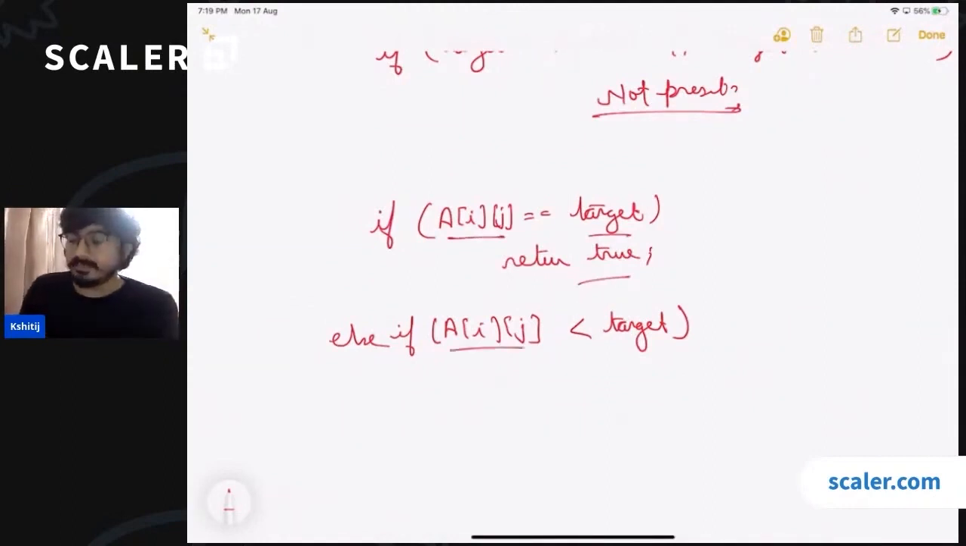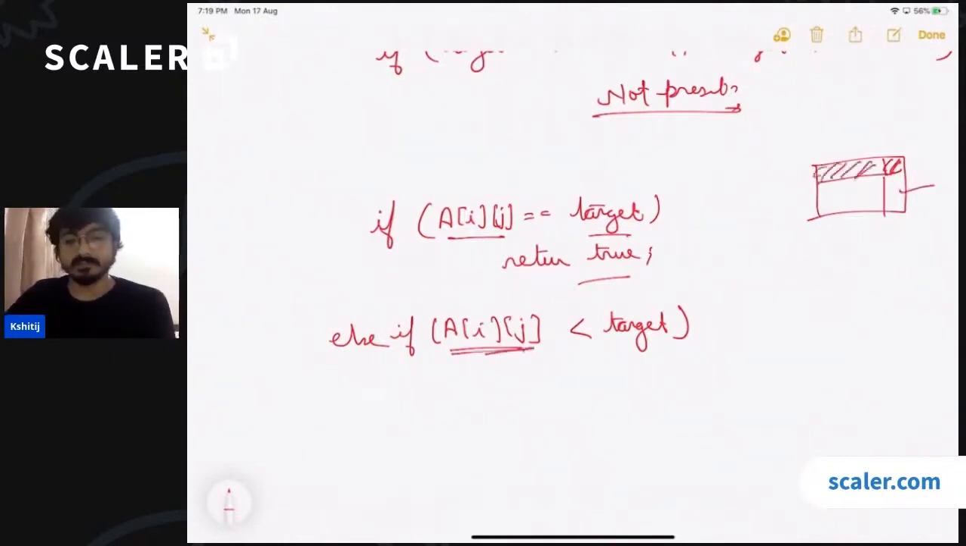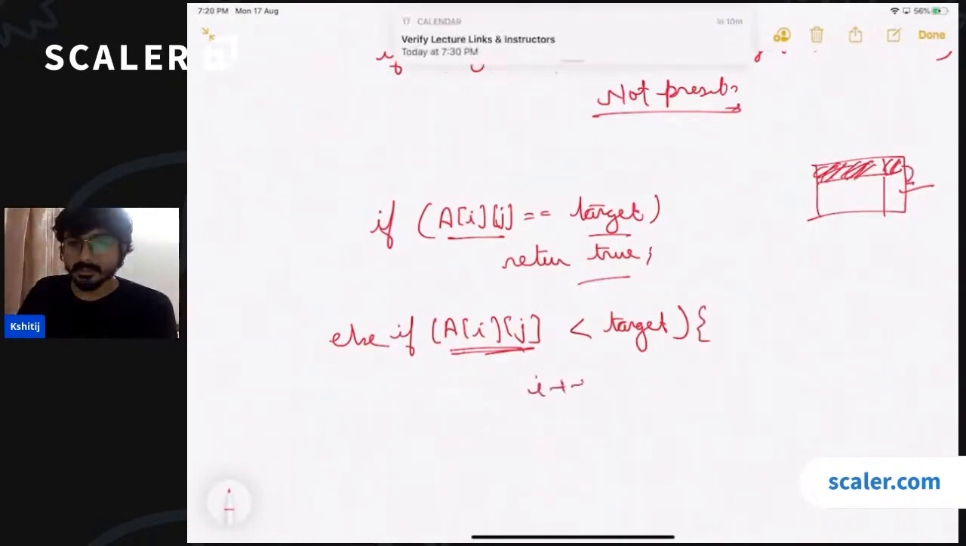Now, if this element at the top right corner here is smaller than the target, then what can we say? If this element is smaller than the target, then all these elements will also be smaller than the target, right? So what can we do in this case? We can just switch to the next row. So we'll be doing I++, okay?